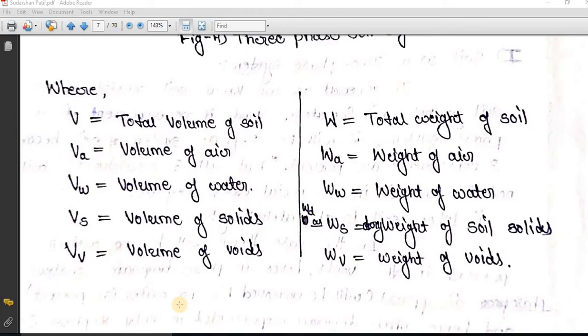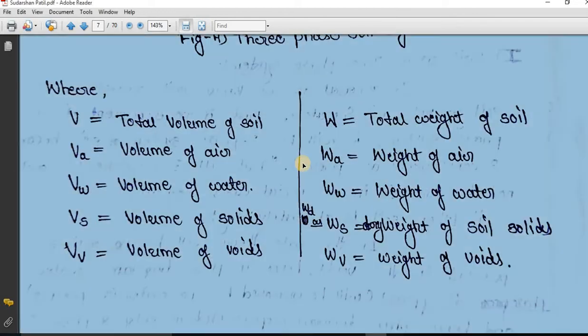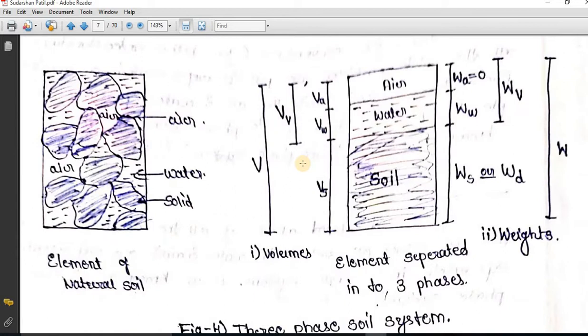So in the previous session we studied the three-phase system in soil. This is a volume based measurement and this is a weight based measurement, which we have done for a soil that consists of soil, water and air in the voids. Soil particles will be present, and in between these soil particles, air and water will be present.